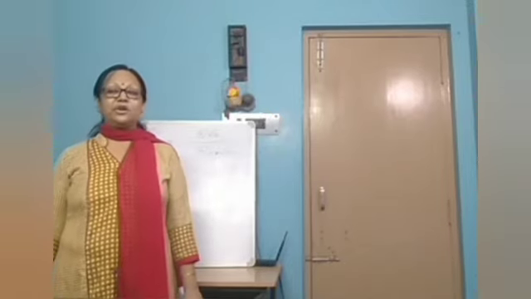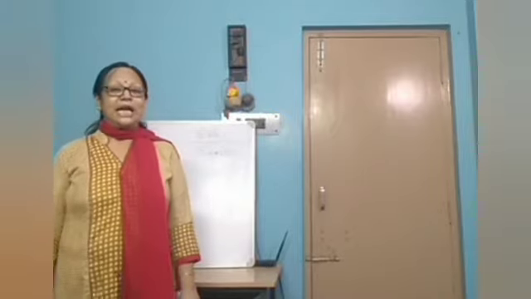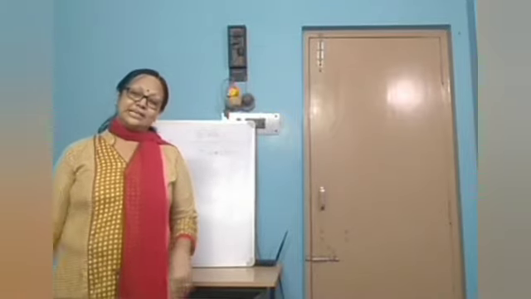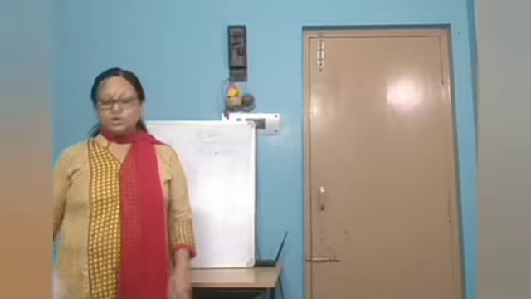These kinds of vehicles generally make a lot of sound, and they are called jugat. So the answer is jugat.